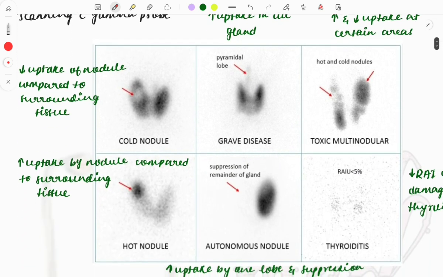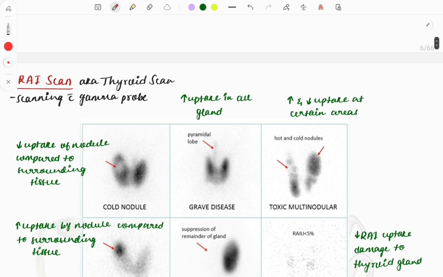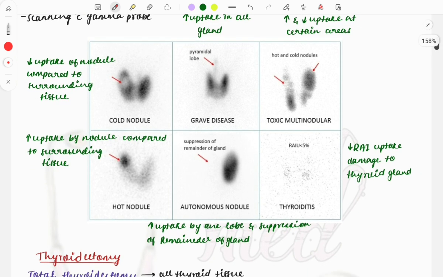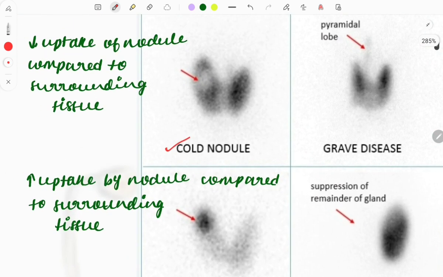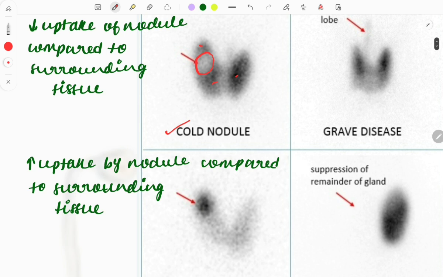Then the other image you must know is the radioactive iodine scan, also known as a thyroid scan. In various diseases, you can see various findings. In a cold nodule, there is decreased uptake in the nodule compared to the surrounding tissue, so you can appreciate that in this area there is less uptake, and this is called a cold nodule.